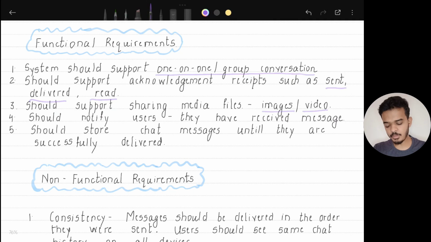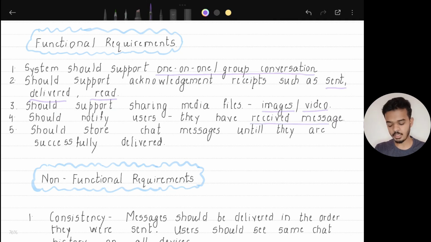Then it should be able to notify users that they have received messages. So let's say the user is not active on the chat application and does not have it open at that time. If the user is connected to the internet, he should be able to receive a notification that he has received a message.